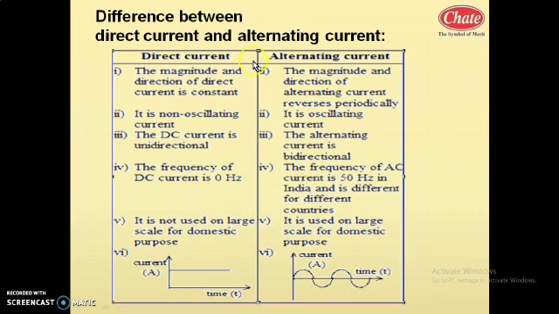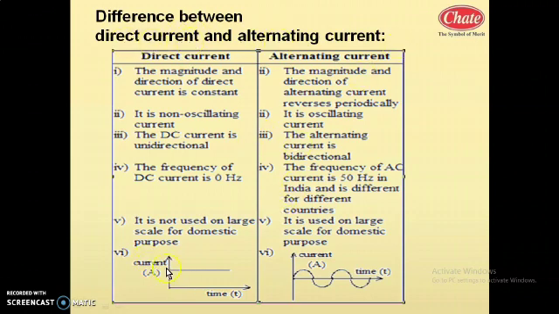So what is the difference between direct current and alternating current? You know various sources of electrical energy such as a battery. A battery is a DC source, called direct current, and the electricity which we are using for the bulb, fan, the household electrical energy, is alternating current. DC means direct current, AC means alternating current. Let us study in detail what is meant by DC and AC.